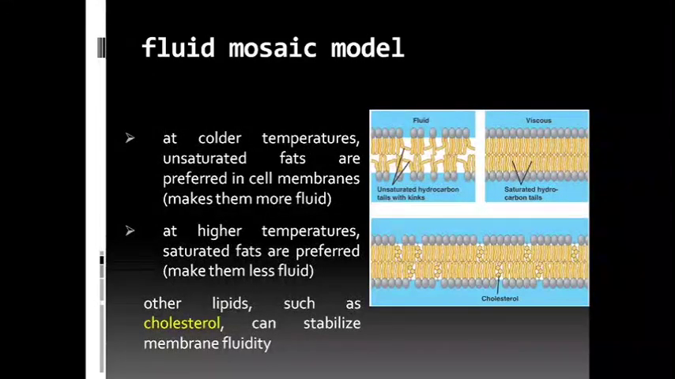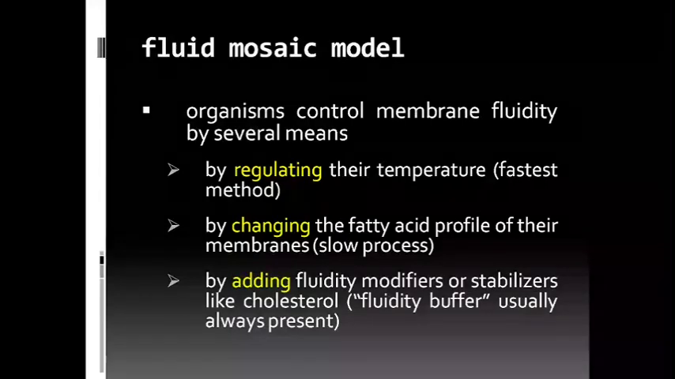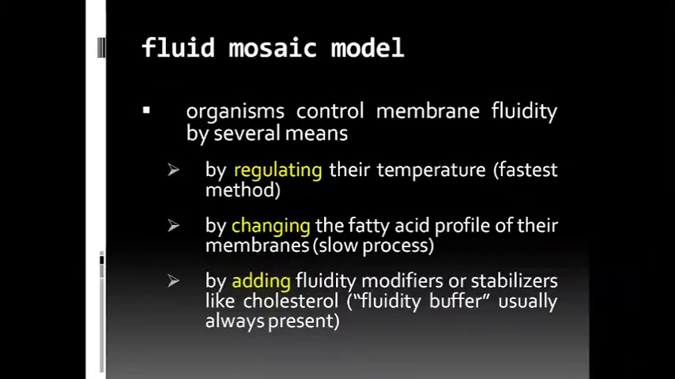The fluid mosaic model explains the control mechanism of fluidity of the membrane. The membrane can control fluidity in three different ways: by regulating the temperature, by changing the amount and type of fatty acid, and by adding fluidity modifiers or stabilizers like the cholesterol molecule. At physiological temperature, increasing the amount of cholesterol in the bilayer helps to decrease the fluidity of the membrane.